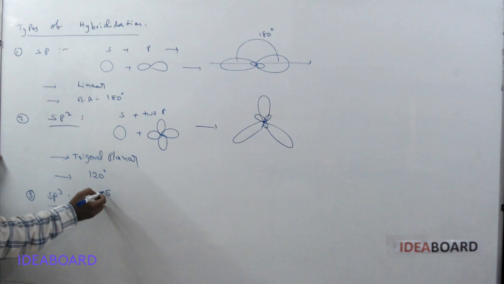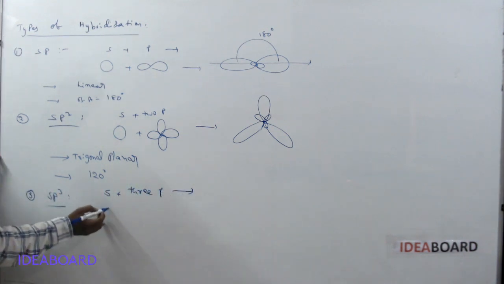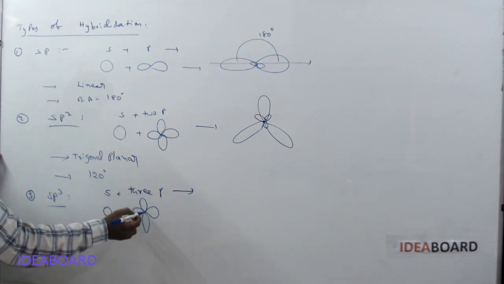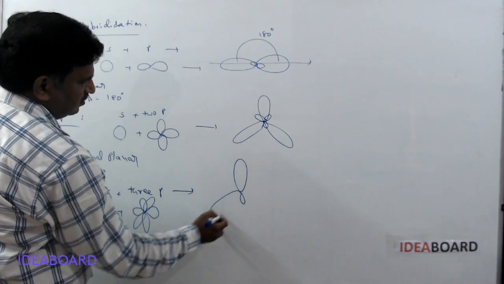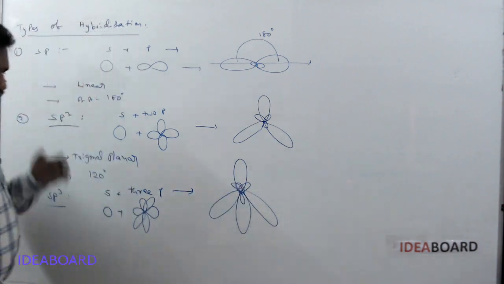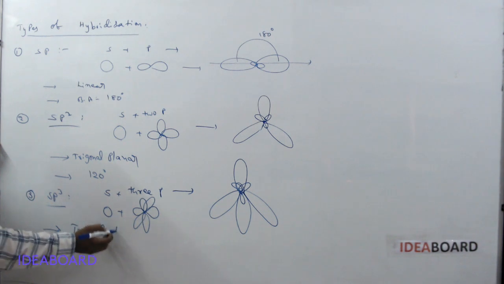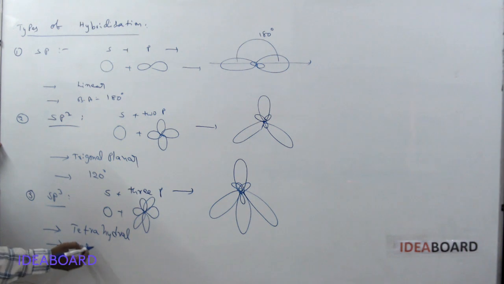Here sp3 hybridization means one s orbital and three p orbitals are involved. The s orbital is spherical, and the p orbitals are like this: one, two, and three. Three are involved and form four hybrid orbitals: one, two, three, and four. So four hybrid orbitals are present, arranged in a tetrahedral manner, and the bond angle observed is 109 degrees 28 minutes.